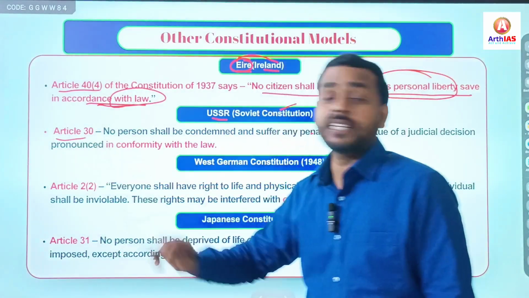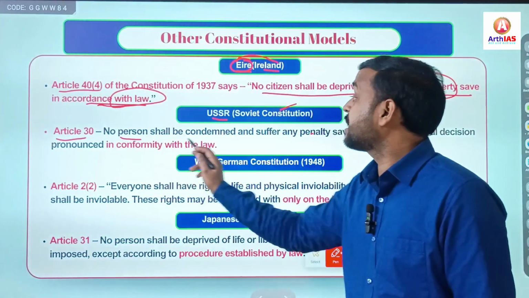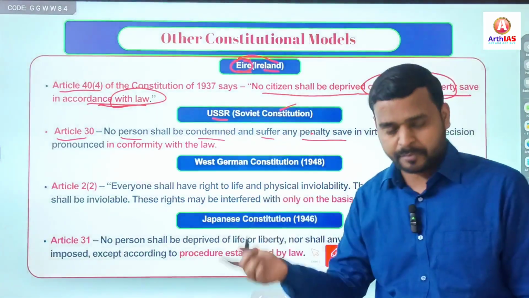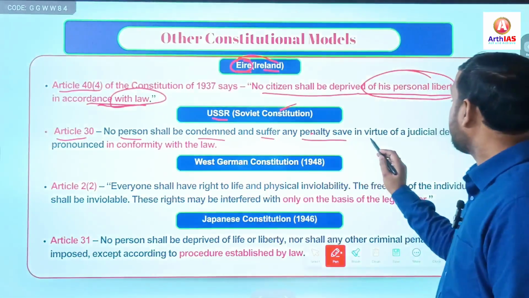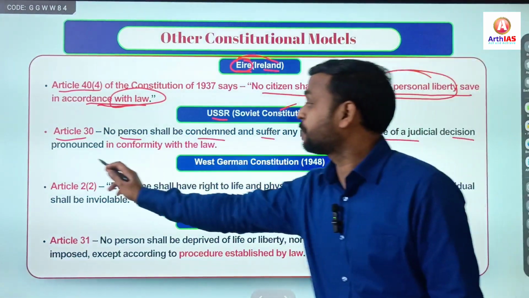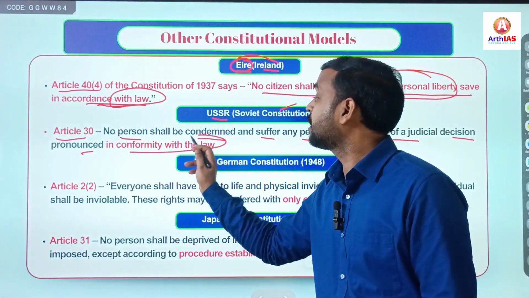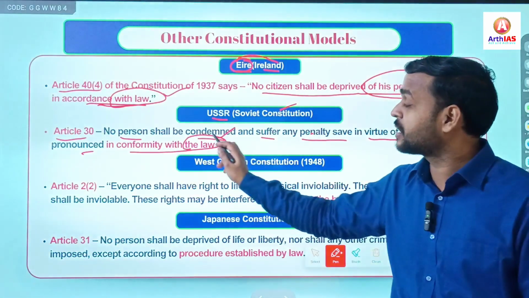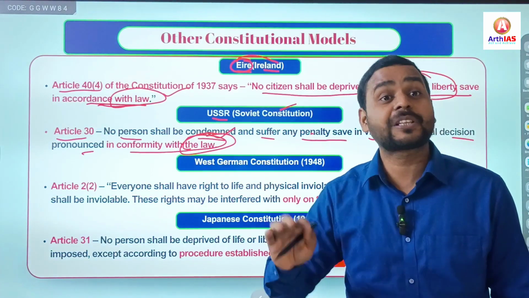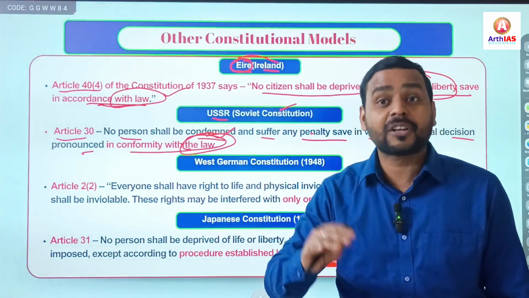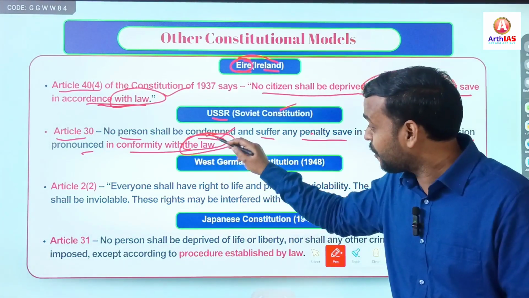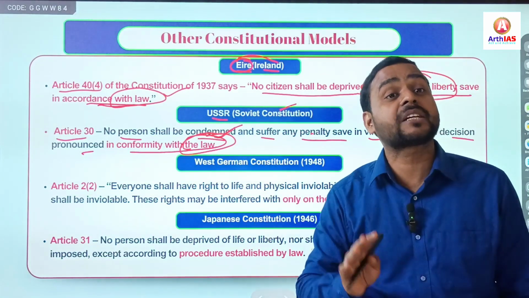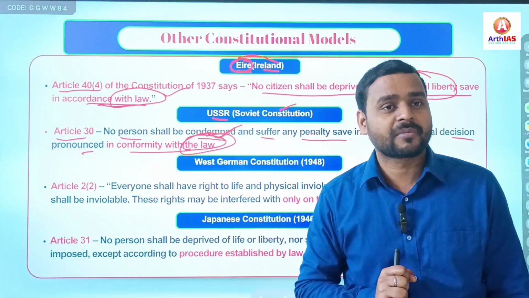Next, USSR, the Soviet constitution, you can say. So here, Article 30, it says that no person shall be condemned and suffer any penalty, right? Penalty, punishment, right? Save in virtue of a judicial decision pronounced in conformity with the law. So here you can see that each and every constitution uses the word law, not the word state or executive. Only law. There should be proper law, and law should be just, fair, right, equitable, transparent.